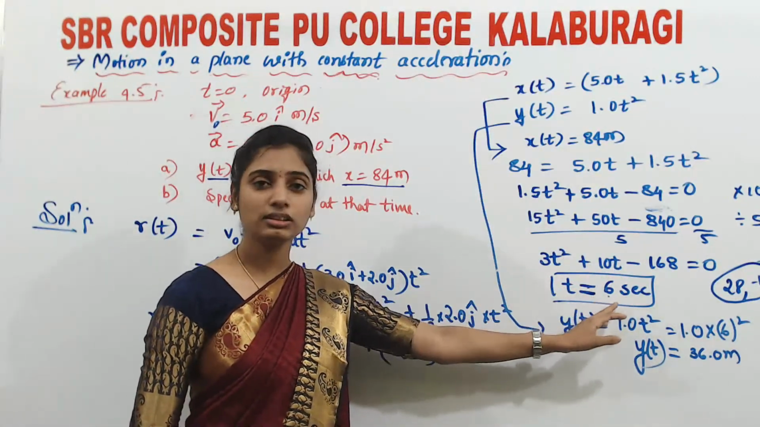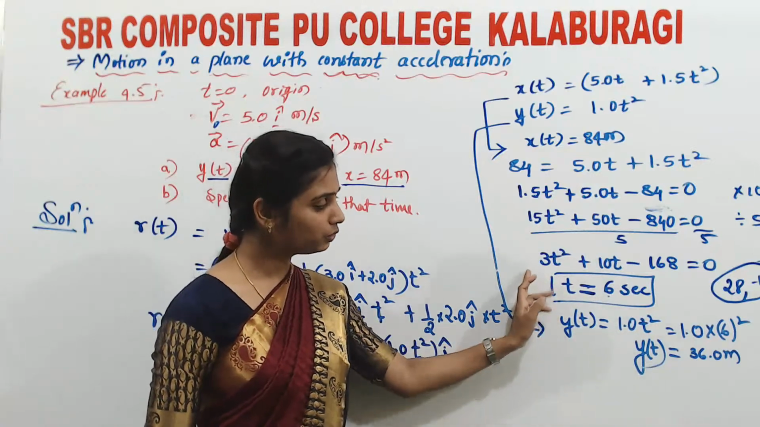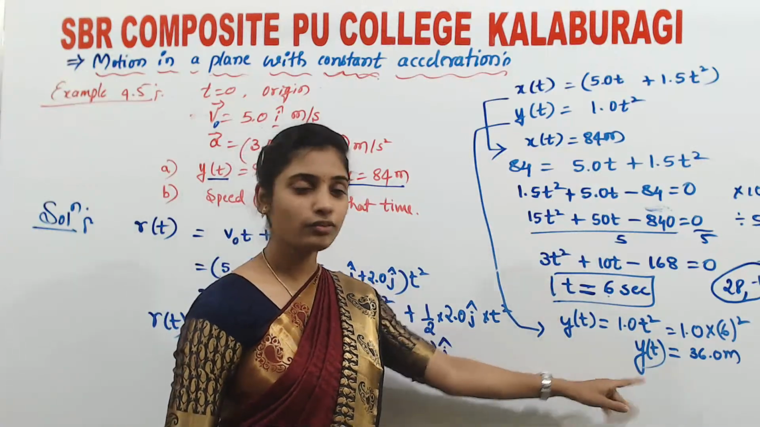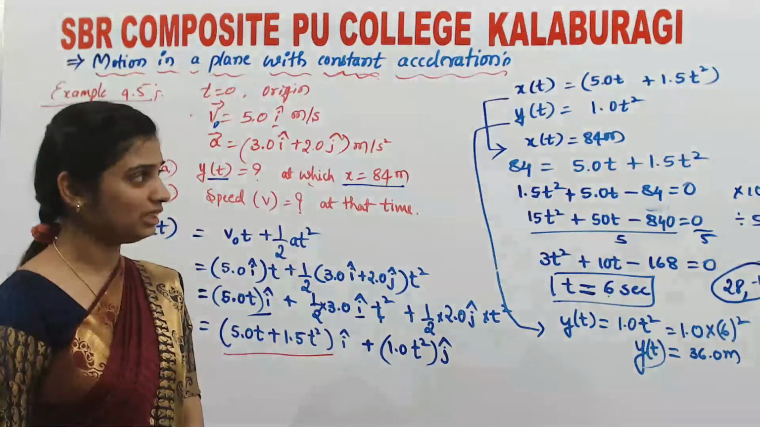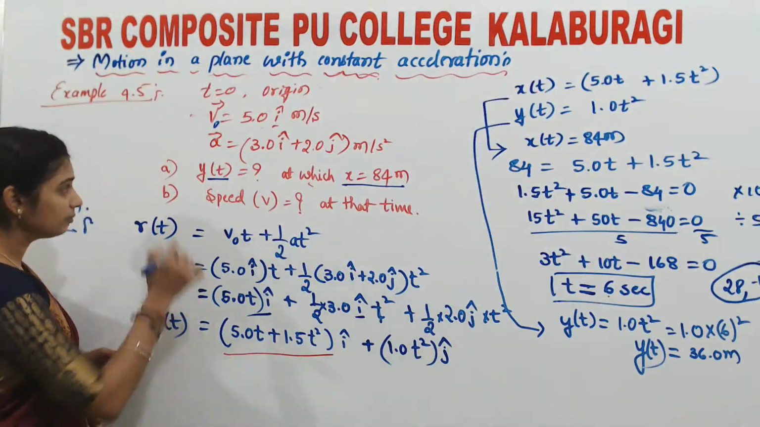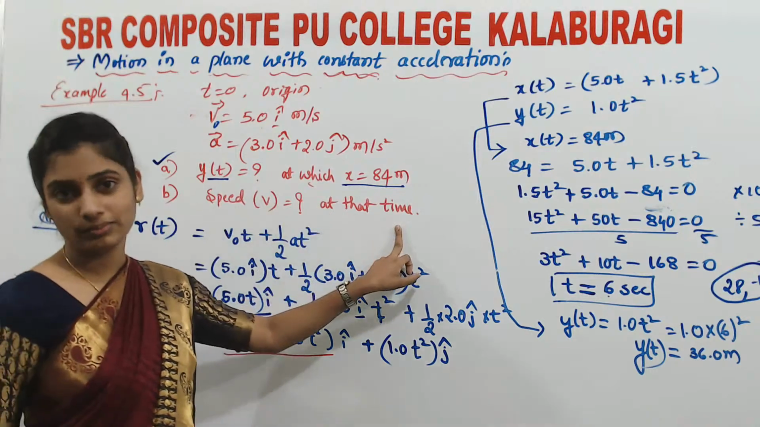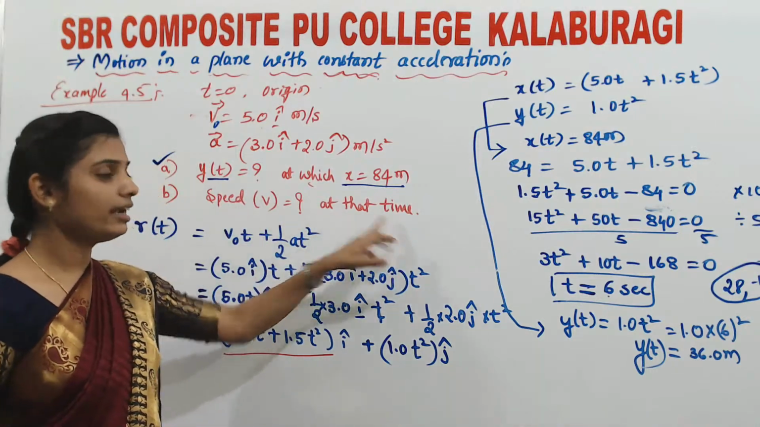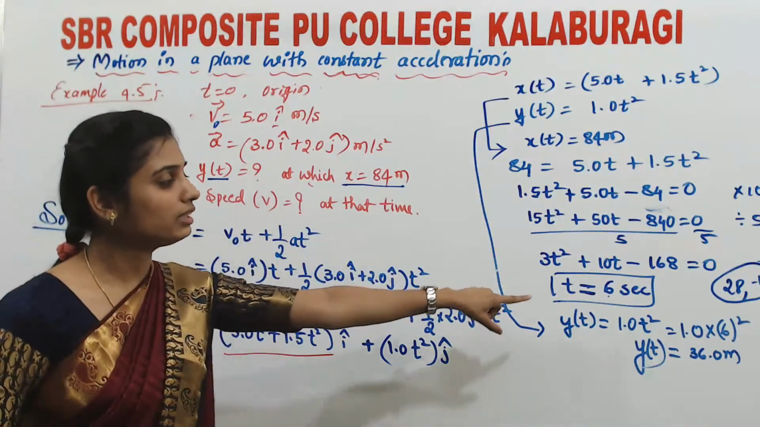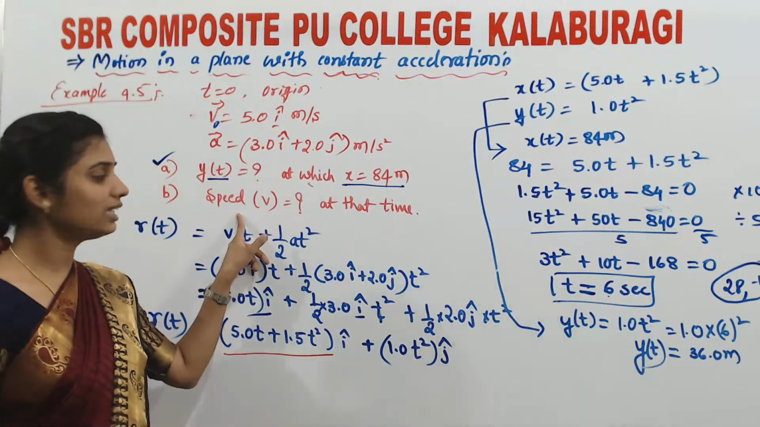That is t is equal to 6 seconds. You will get it by both the methods. So now we got y of t is equal to 36.0 meter, and now we are done with the first part. Now they are asking for the speed at the same time. So what is the value of v at that time? At that time means when time t is equal to 6 seconds, what is the value of v?